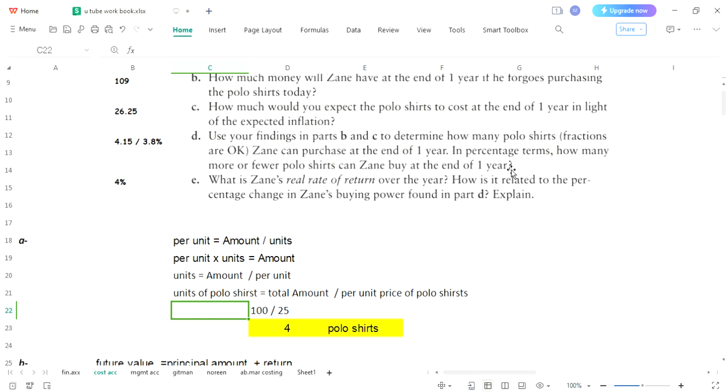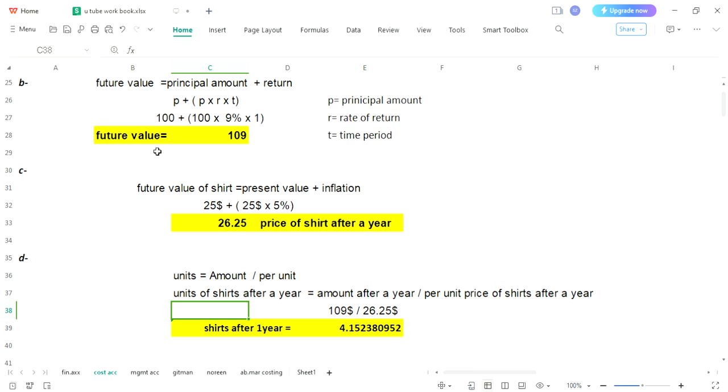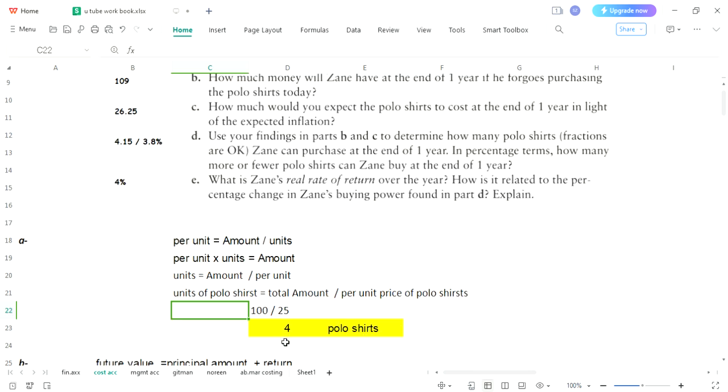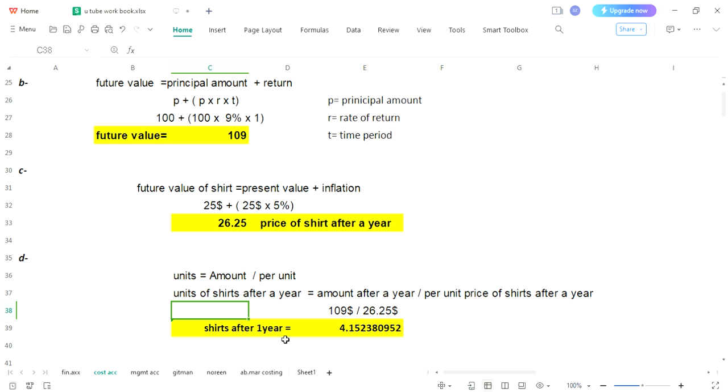In percentage terms, how many more or fewer shirts? We can buy more shirts and need to calculate this percentage as well. Please note it down. At the start we decided that right now we can purchase 4 shirts, and after a year we can purchase 4.15 shirts.